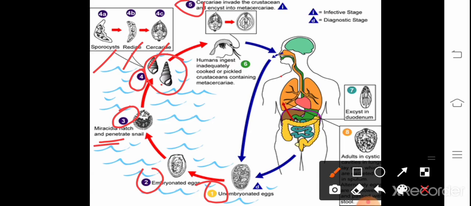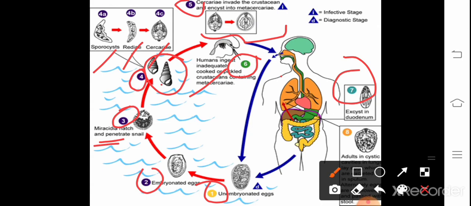Can you see in this picture? The cercariae are released from the snail body, and they encyst as metacercariae on aquatic vegetation. After ingestion, the metacercariae excyst in the duodenum. It especially enters the human being when they eat uncooked vegetables and so on. So here you can read the point. When it enters the duodenum, it penetrates through the intestinal wall into the peritoneal cavity.